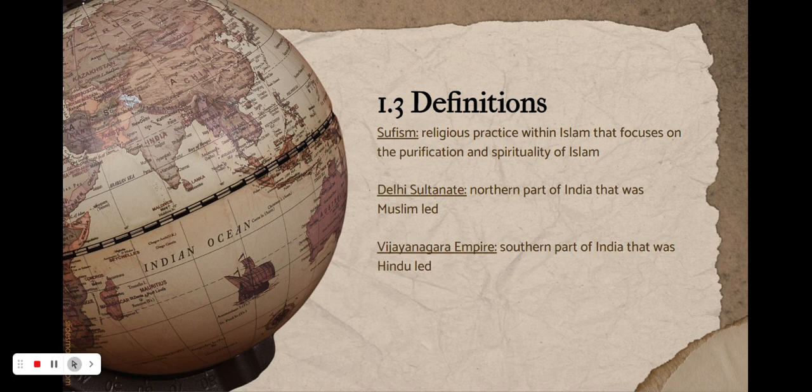So 1.3, we're going to talk about first Sufism, which was the religious practice within Islam, and it mostly focused on the purification and spirituality of Islam. Finally, the Delhi Sultanate was the northern part of India that was Muslim-led. I'm not going to pronounce the southern one, we're going to call it the V Empire. The V Empire was the southern part of India, and it was Hindu-led. So the Delhi, the north, was Muslim-led, and the south, the V Empire, was Hindu-led. That's so incredibly important.